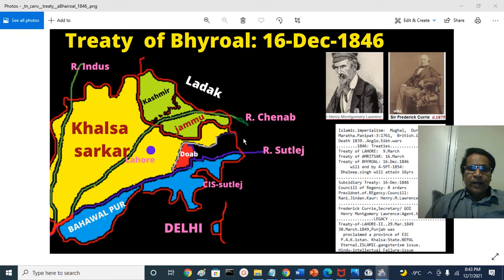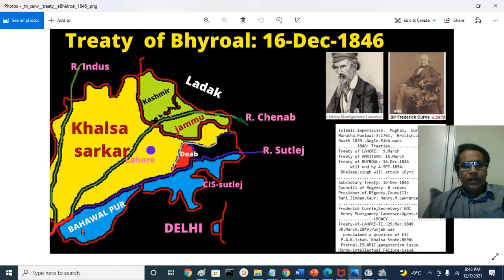This is across the Sutlej, the Trans-Sutlej area, and the river moves and separates the boundary of Maharaja Ranjit Singh's territory, that is the Khalsa Sarkar or Sikh Sarkar or Lahore Darbar. South of it is Bahawalpur, a princely state ruled by a Nawab, and the river continues, enters into the Sindh province, and the other prominent river is the Chenab, and here the Bias river.